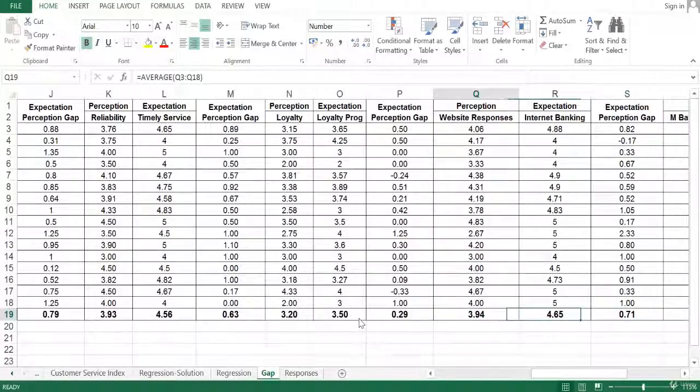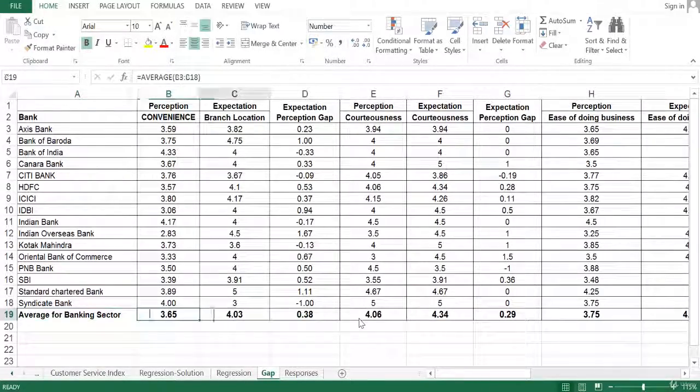So in this way, we see that for all the parameters, if we take the overall banking sector average, the expectations are still higher. However, they are not very much higher than the perception, or the kind of service which banks are currently providing to their customers.